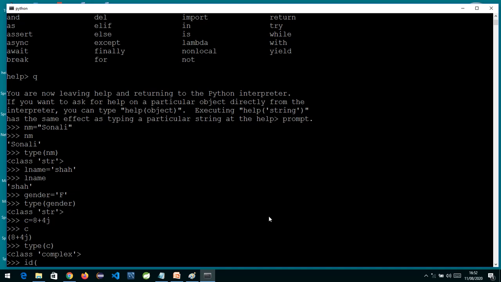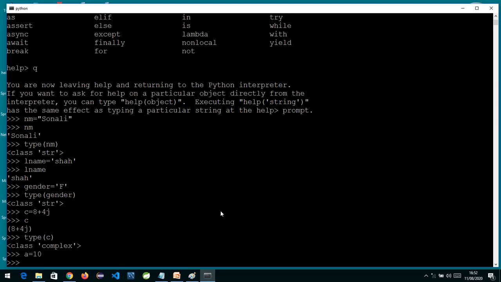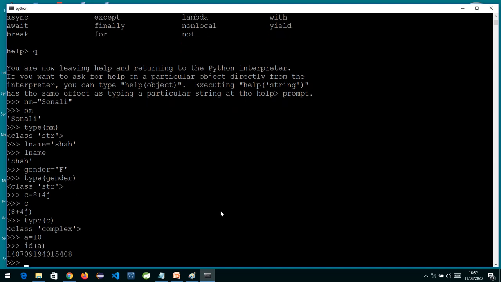So if I write id of A, now what is A? A is a variable, or we can just declare one thing over here. Suppose I write A is equal to 10, and now if I want to check what is the id or what is the address of A, what address it is holding, we can write id of A. So id of A will give you the memory location over here.